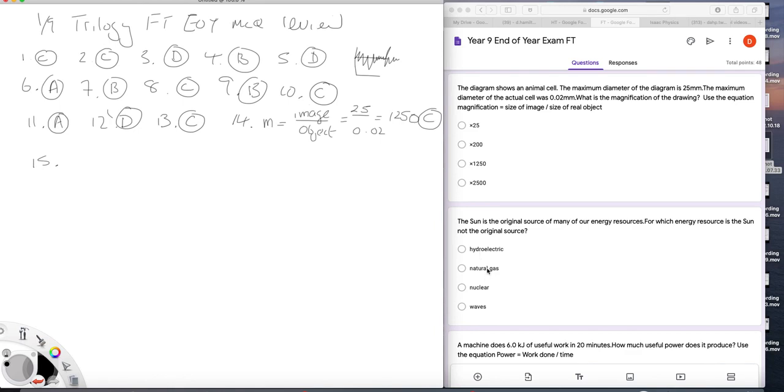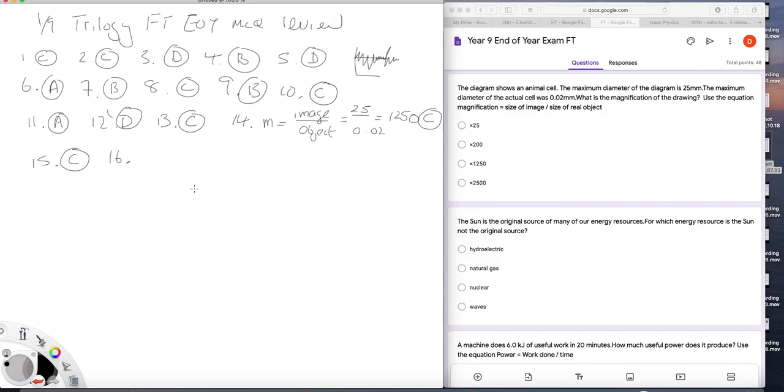Natural gas, well, that's a fossil fuel. That's down to the death of animals many, many years ago. And gas being produced, the animals lived because of the sun. So that's down to the sun. Nuclear, well, nuclear, that isn't down to the sun. Waves, well, waves are also down to the sun because they're down to temperature differences. So, nuclear, that's the answer, C.